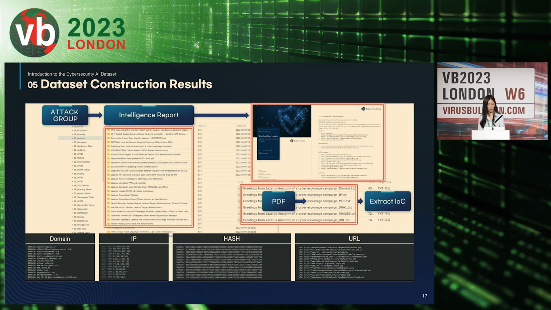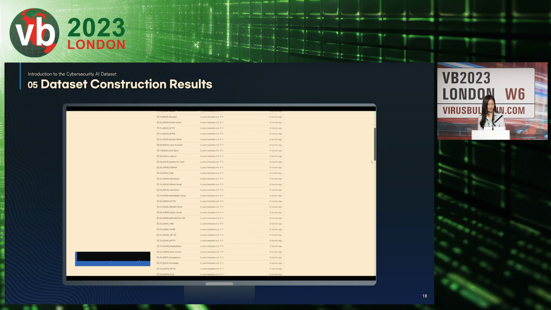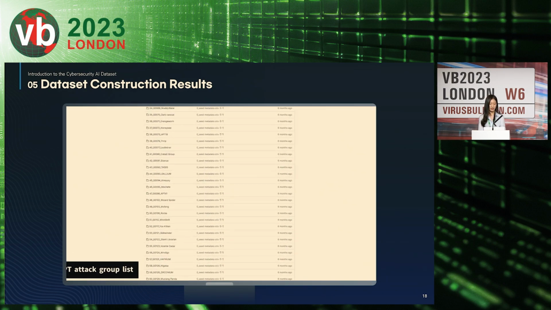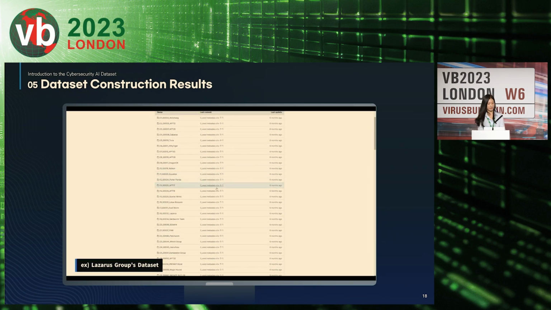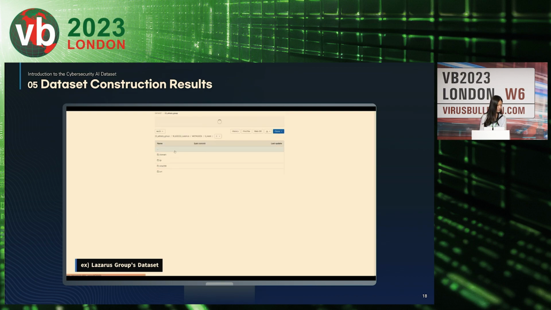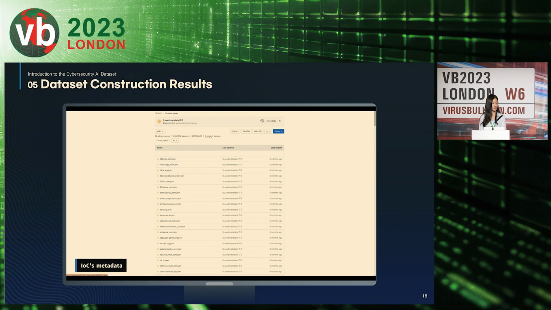This is the result of the data set we constructed. For the IOC, we found that the entropy levels for IPs, host names, and URLs were low, so we generated metadata focused on relevant malware. This screen shows the data set stored in our big data center's storage. You can see the IOC's metadata.